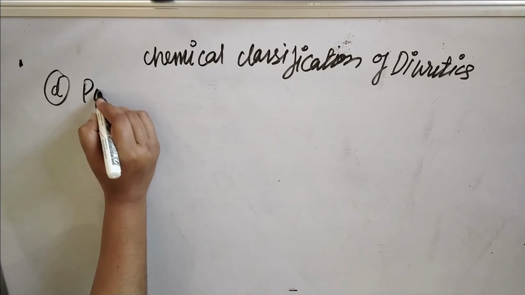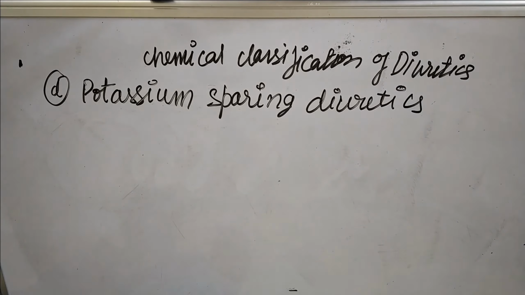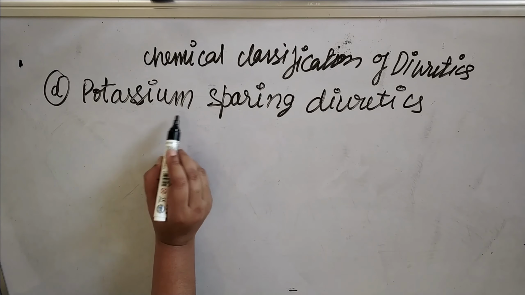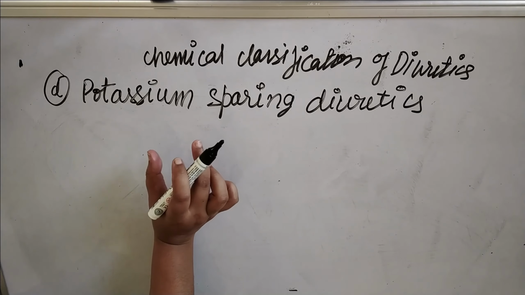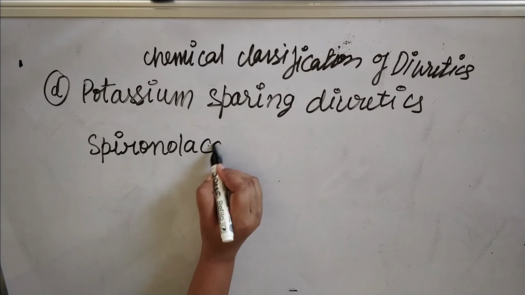Next category is potassium sparing diuretic. Generally these diuretics conserve the concentration of potassium in the nephron. That is why they are known as potassium sparing diuretics. Means they will spare the potassium ion. They will try to conserve the potassium ion.